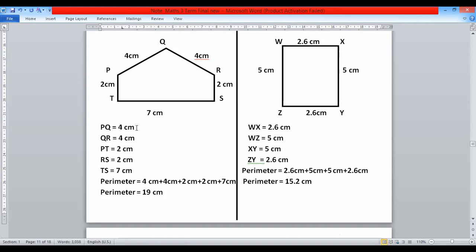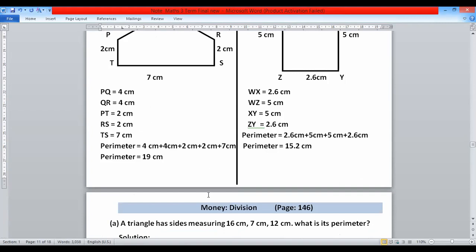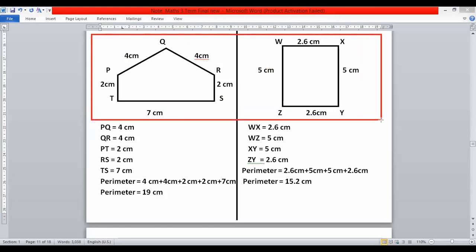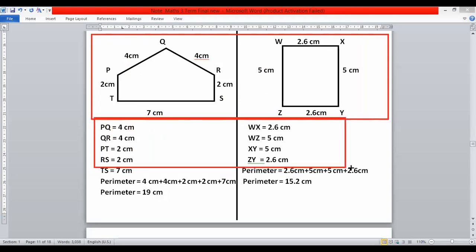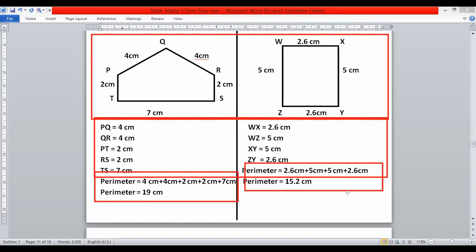After that, write the length of each shape separately, and then you can add. In this way, you can find the perimeter of any shape. So here the lengths of these shapes have already been written. After that, the lengths are written again separately, and then here the perimeter is written. So you can solve and record these perimeters by yourself.